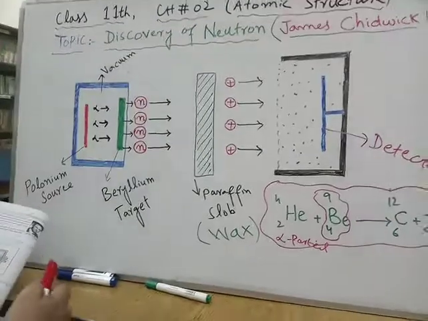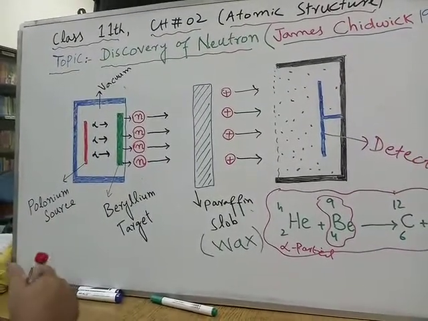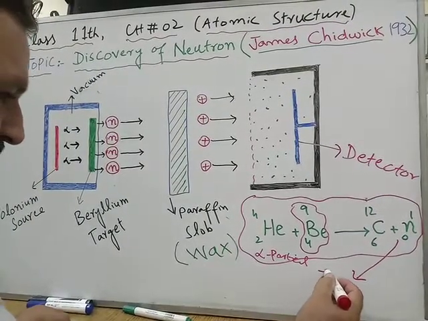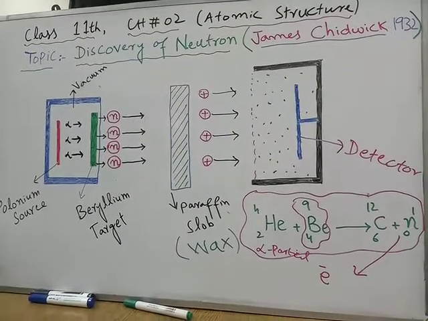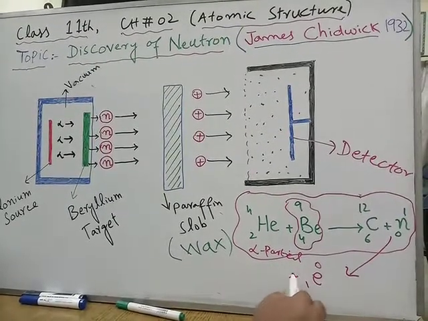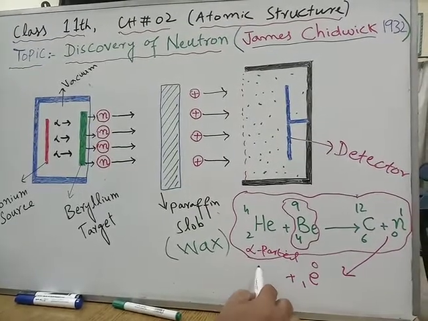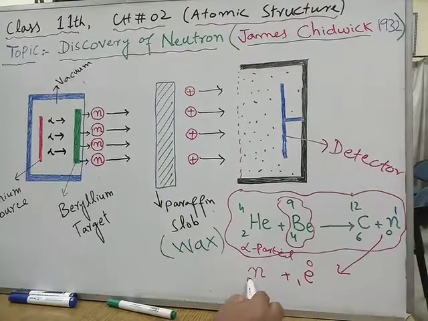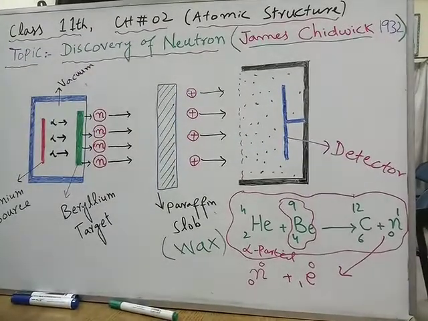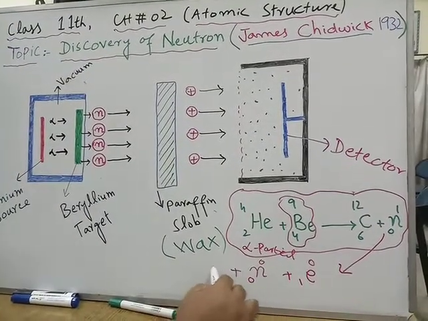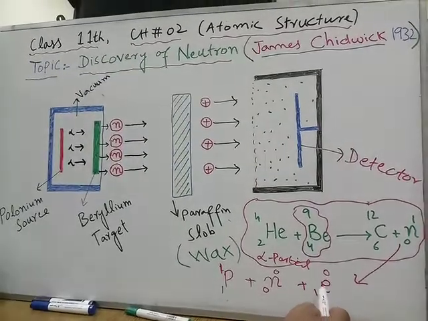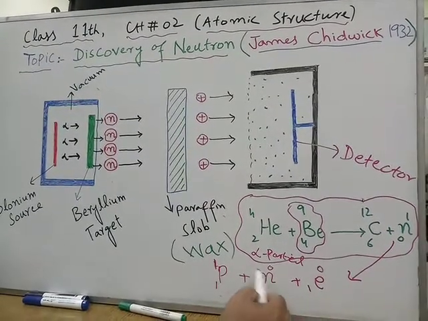You can see the reaction is given: when a neutron decays, it gives us a beta particle, which is actually an electron, a neutrino, which is a subatomic particle recently discovered, and a proton.